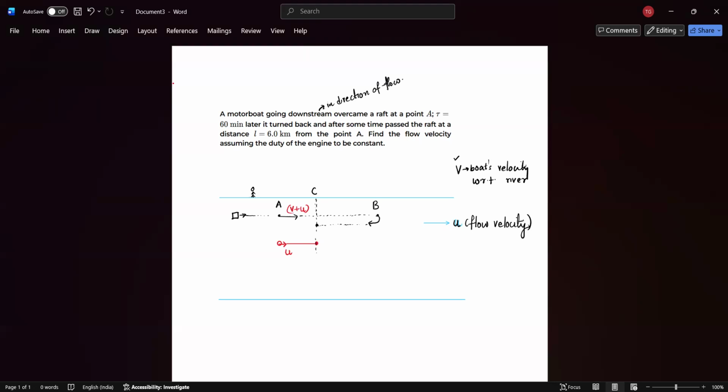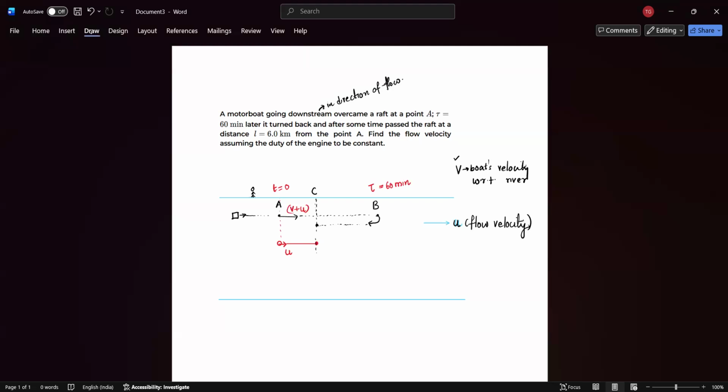Now the boat, once it reaches point B, turns back. And remember, if you take the point A to B, at point A we can take the time to be t is equal to 0. And at point B, the time is given as tau, t is equal to tau. And this tau is given as 60 minutes, which is the same as 1 hour.